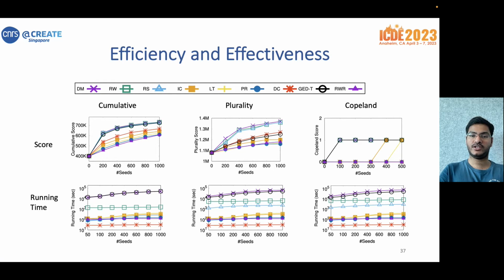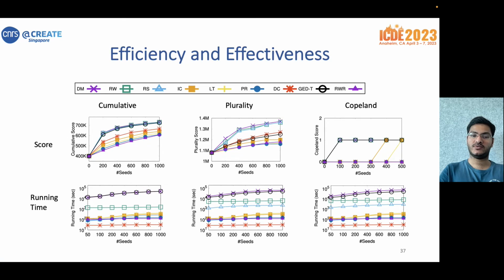Let's now analyze the efficiency and effectiveness of our methods. We evaluate the effectiveness based on the corresponding scores, cumulative, plurality, and Copeland.